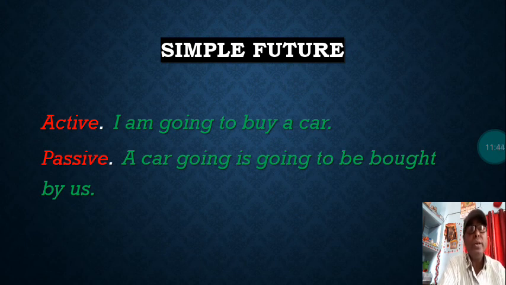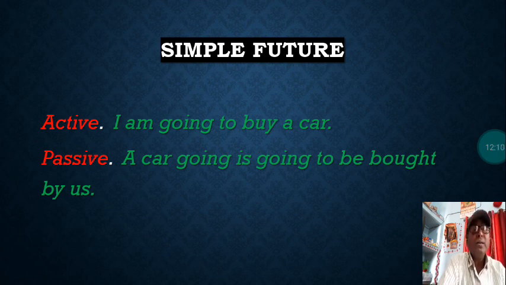Sometimes you can be confused that am going, are going, is going are used in present tense, but it is not present tense. I am going to buy a car. That means you have not bought it yet. It is the plan of future, and that's why it is simple future tense. It is called the going to form of simple future.